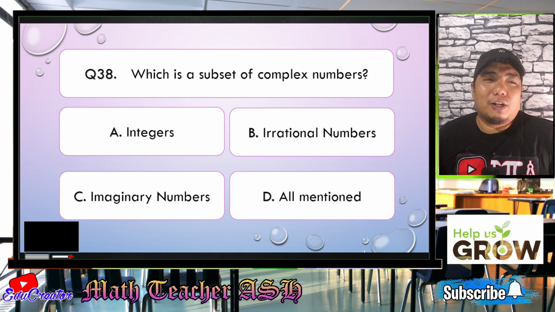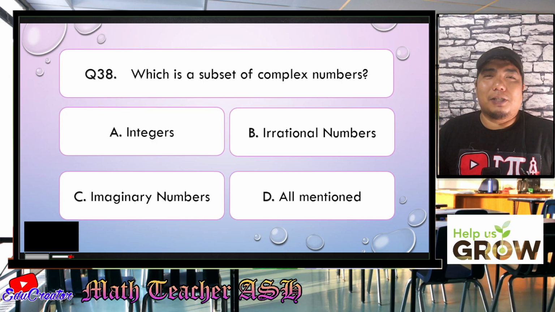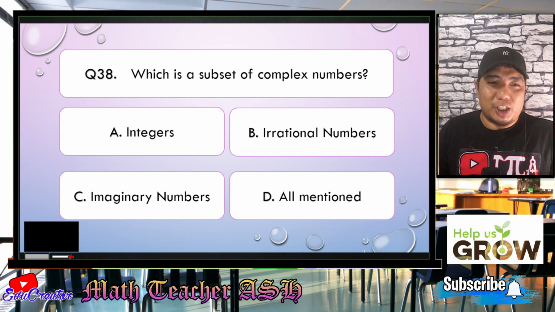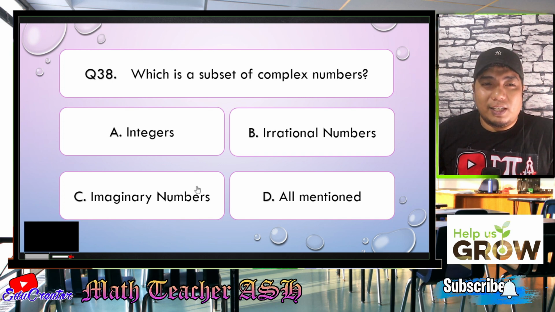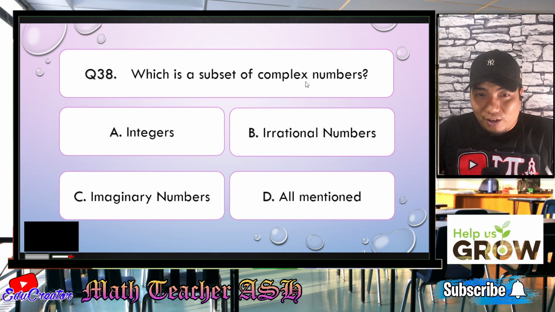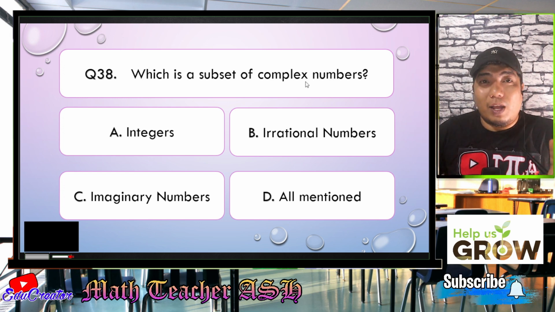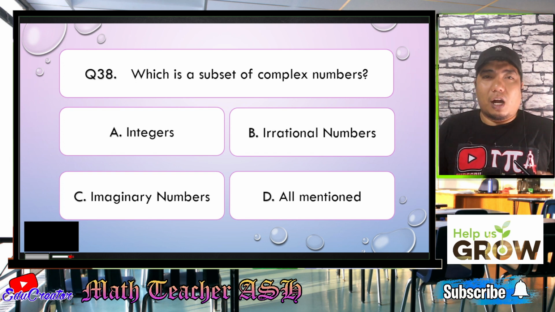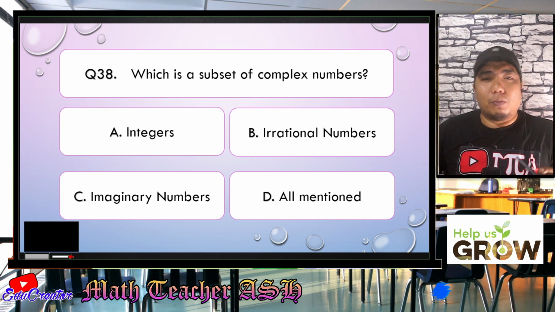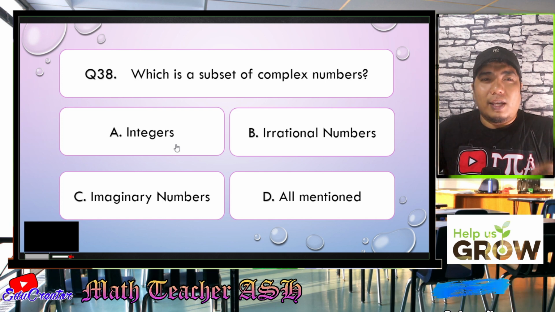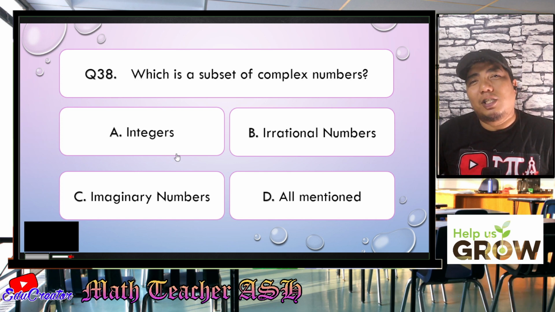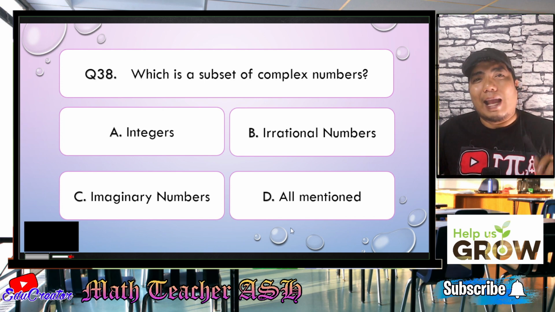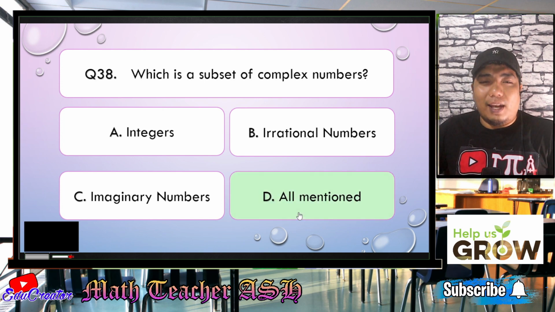Okay, my dear math learners, complex numbers is basically the combination of real numbers and imaginary numbers. So what we have here is imaginary numbers is a subset of the complex numbers. That's correct. However, talking about real numbers, irrational numbers and integers are under the real numbers. So basically, if you consider integers, irrational numbers, and imaginary numbers, that is also known as the complex number. So the correct answer for this question is letter D.